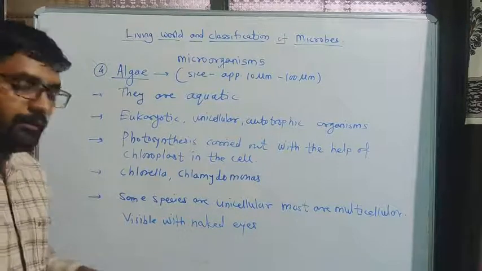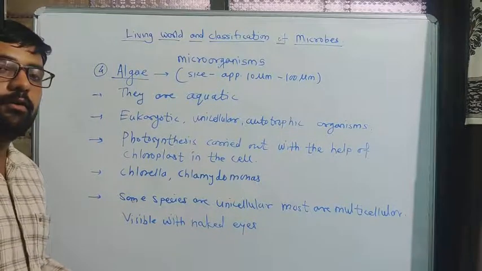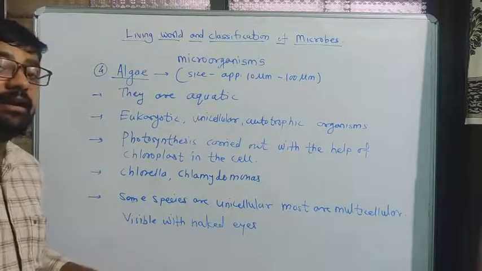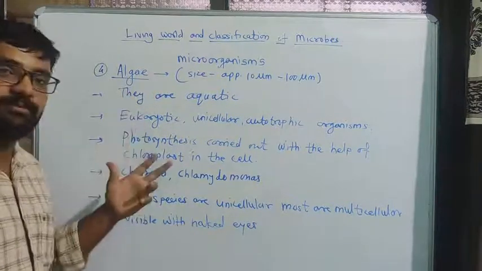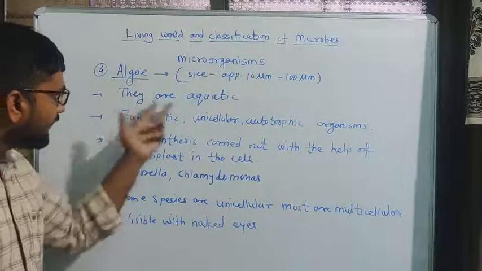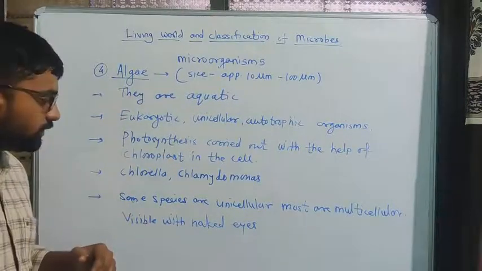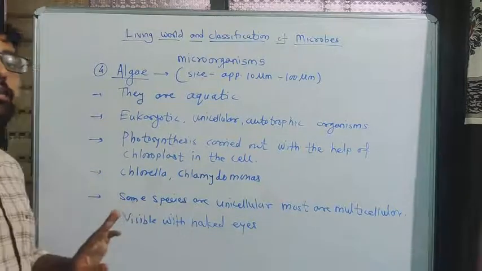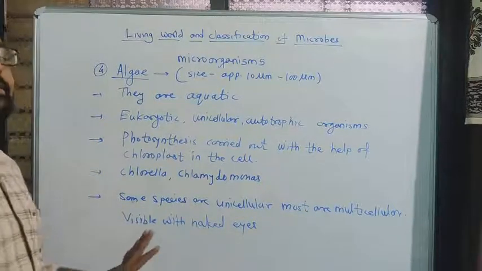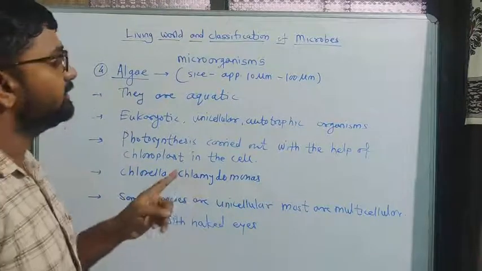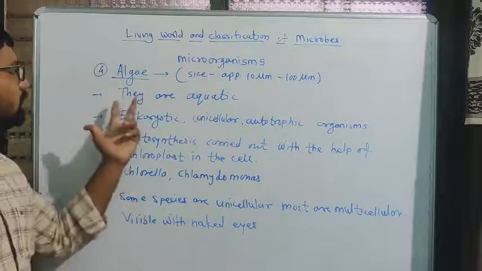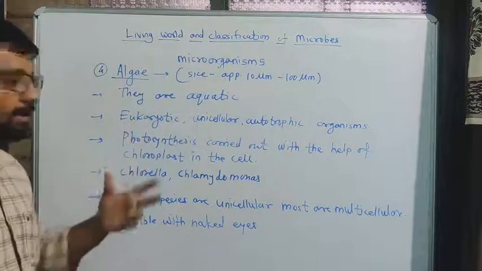We see if water is stored for many days and sunlight goes there, then green color algae is formed there. Okay, so simply they are aquatic, means they are living in water. Then some species are unicellular but mostly are multicellular. We can see with our naked eyes. Okay, so these are the characteristics of algae. What? They are aquatic, means they are living in water.